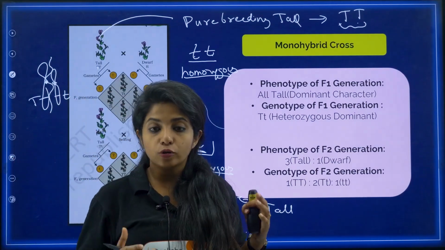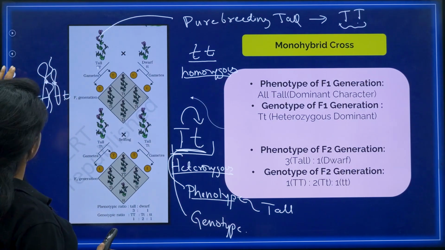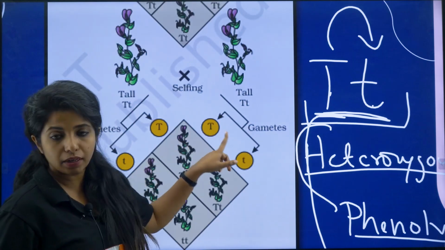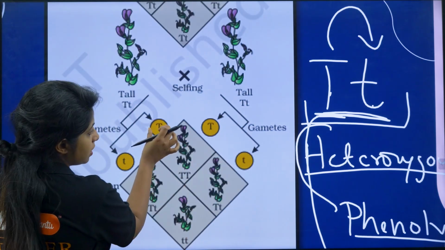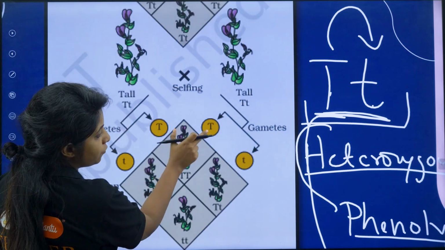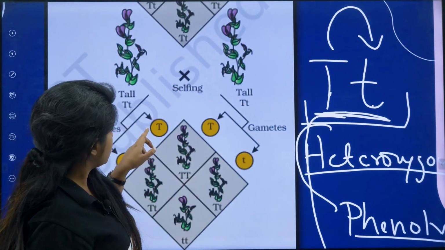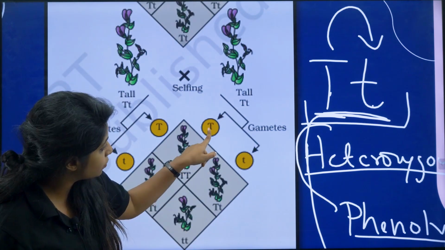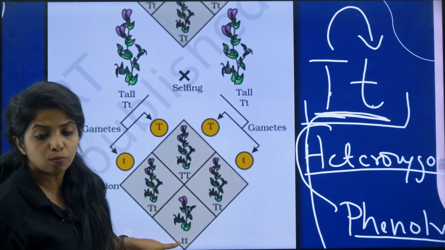Half the number of chromosomes are going to go over here. So there it can be this, or it can be this in the gametes. So capital T or small t over here, again capital T or small t from this plant also. Now, suppose the gamete carrying capital T fuses with another gamete carrying capital T, it will be capital T, capital T. Suppose this and this fuses, it will be capital T, small t. This and this fuses, my dear children, it will be capital T, small t. This and this fuses, it is small t, small t.